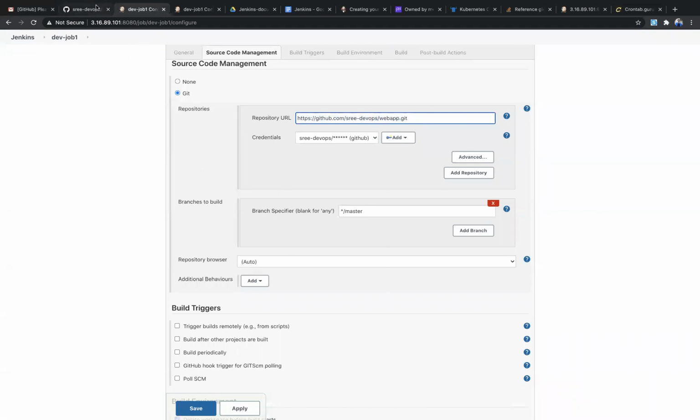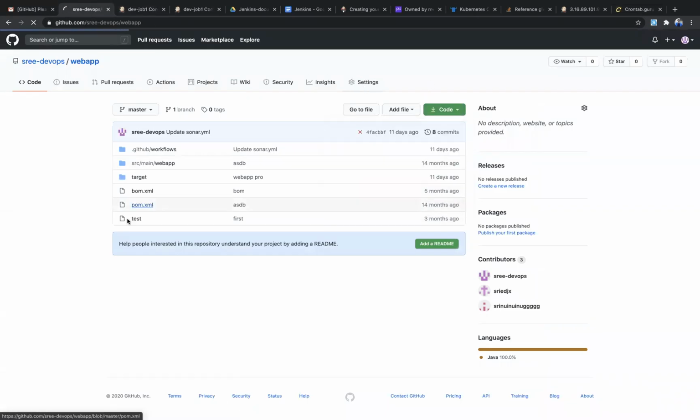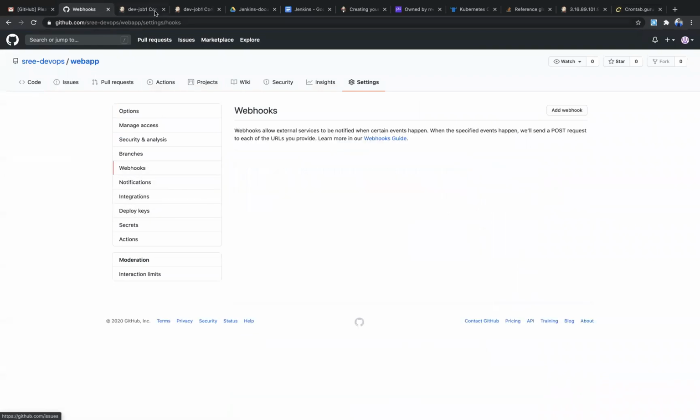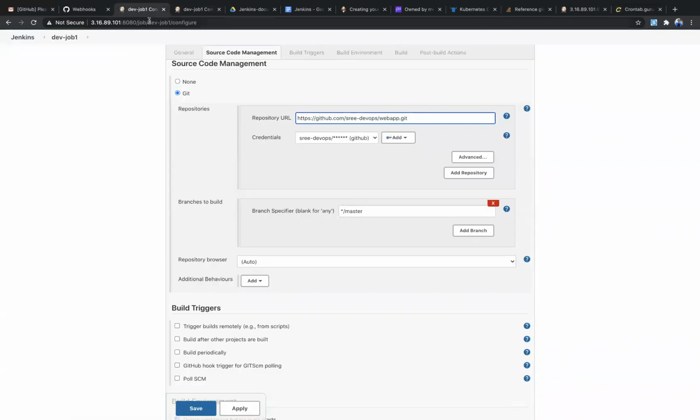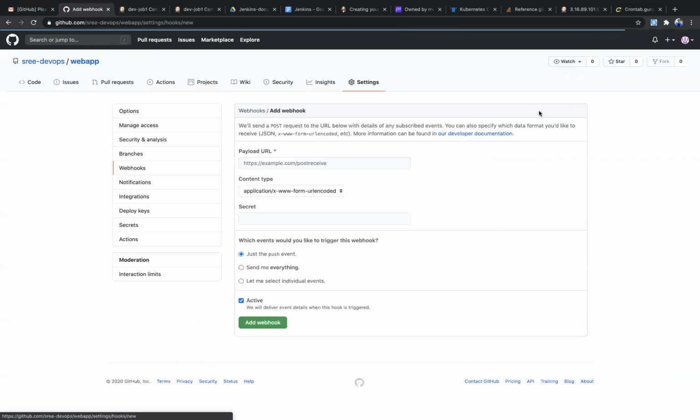Okay. Then I need to configure the GitHub webhook. Go to the settings, and here you can see the webhook, and you need to add webhook. Here you need to give the URL, and here you need to add this one, github-webhook.